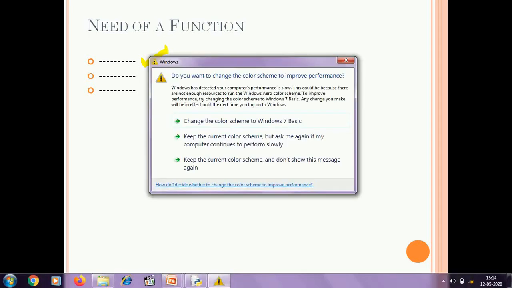We do not need the details about the statements. I just want to discuss the need of function and what are the problems we may face when we are not using function, and using function, what are the benefits we can get.